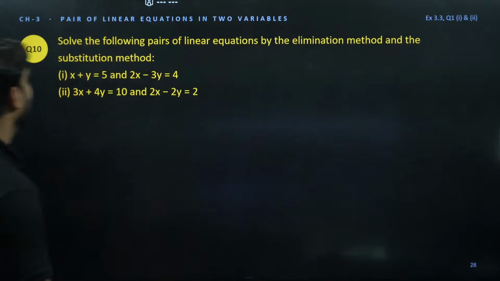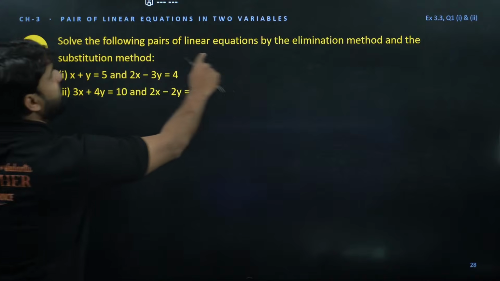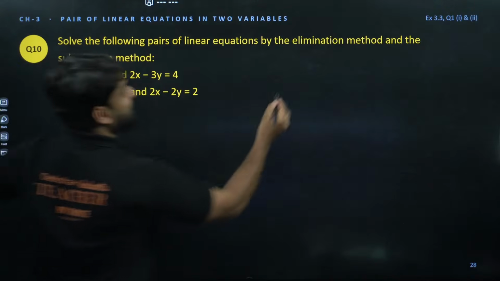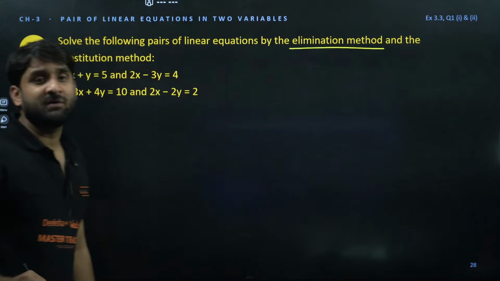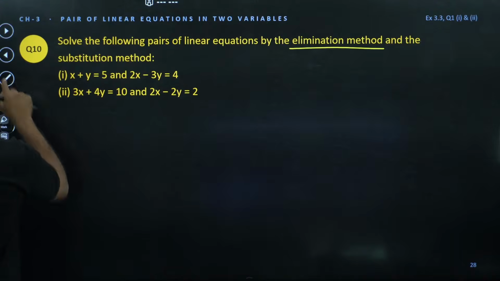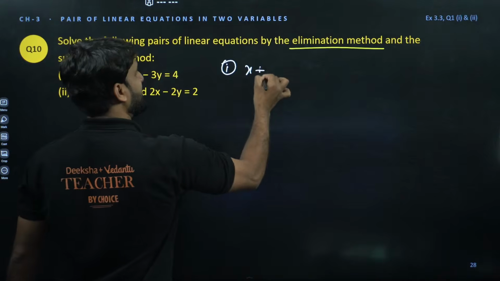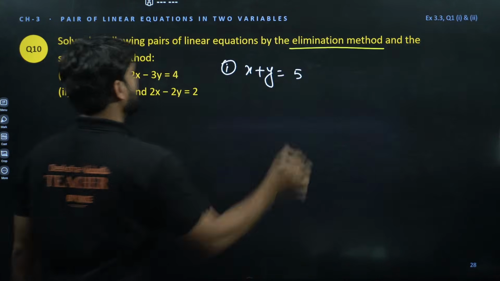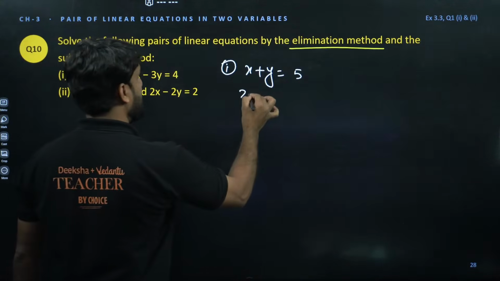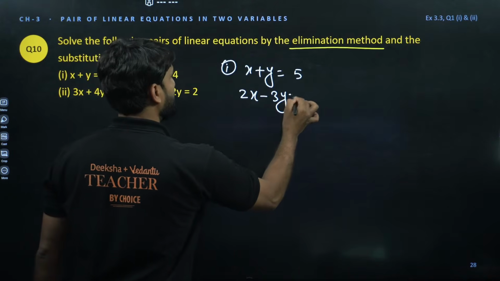Moving ahead. Okay. Solve the following pair of linear equations by elimination method. This is elimination method. So do you know elimination method, champions? So I'm solving here the first question. This is x plus y is equal to 5 and 2x minus 3y is equal to 5.